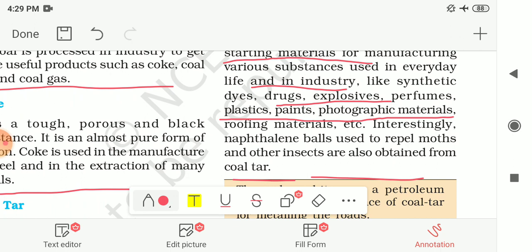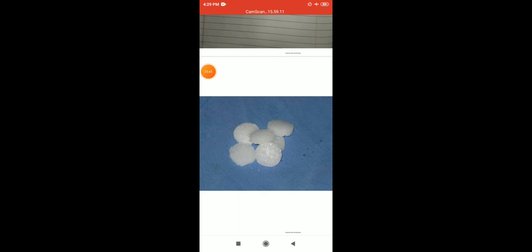It also has a pleasant smell. When we are storing clothes, to prevent damage from mold or moth, we use these naphthalene balls. This is the picture of naphthalene balls, and it is also made up of coal tar.